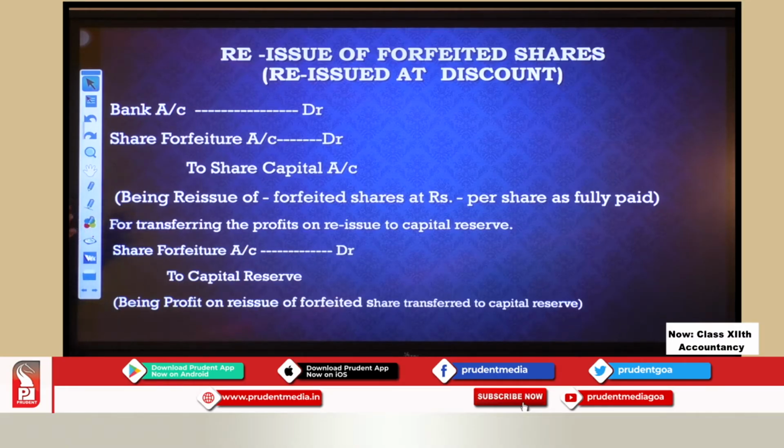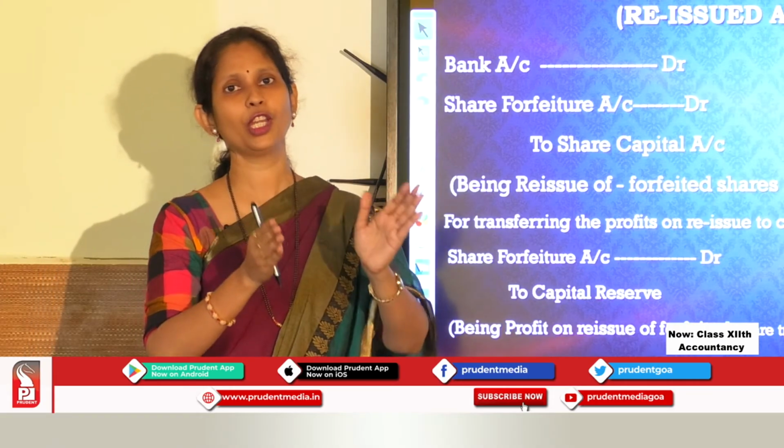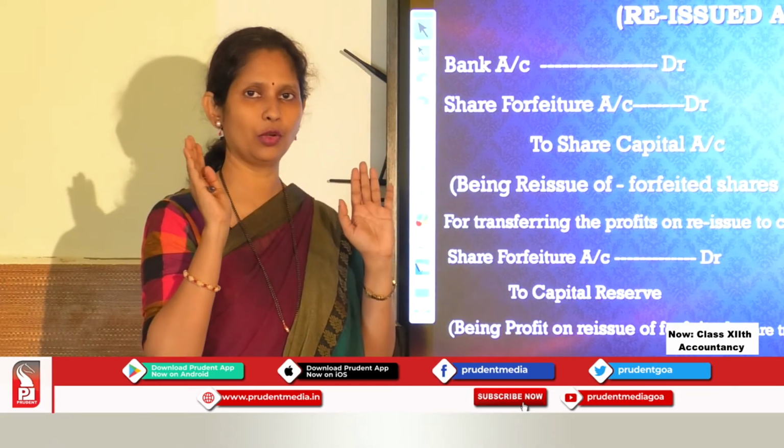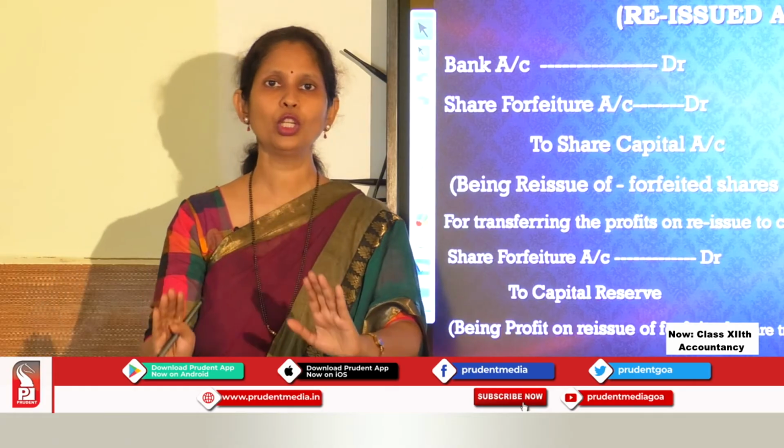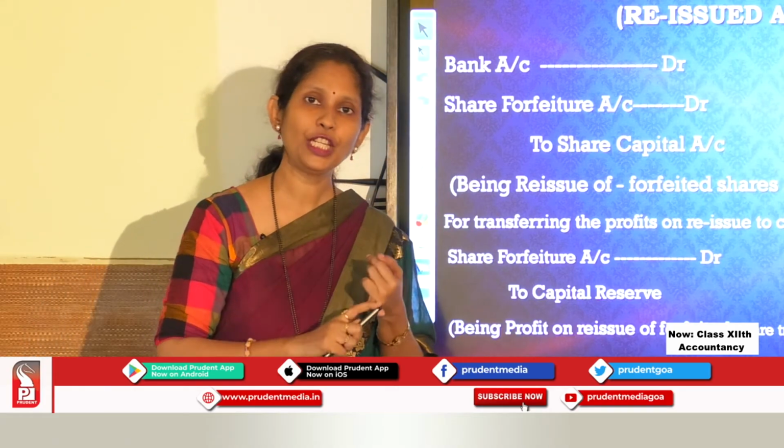Okay, we are making this discount good by using from that share forfeiture account. That's why bank account debit, share forfeiture account debit to share capital account. So we are transferring the face value of the share to share capital account. So the full value of the share is transferred to share capital, and we have given it at discount.